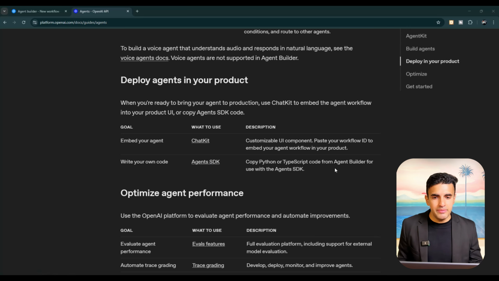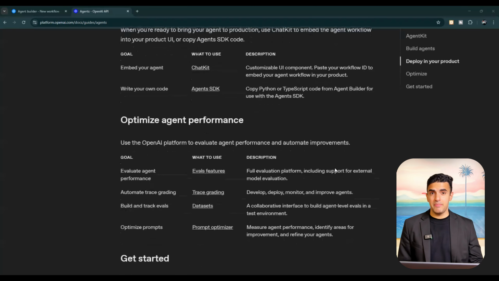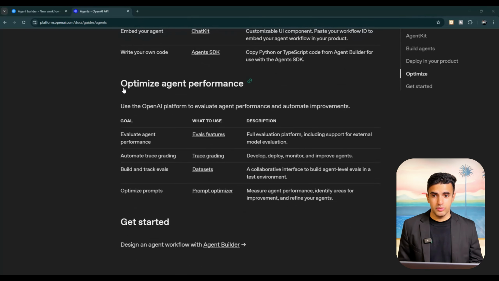They're available anywhere. And their agent SDK is in Python and TypeScript, which is super cool, two of the most famous languages out there. Then we have optimized agent performance, so you can also optimize all of this inside the platform. We've got an evals feature, where you evaluate all the responses from the models and improve them.